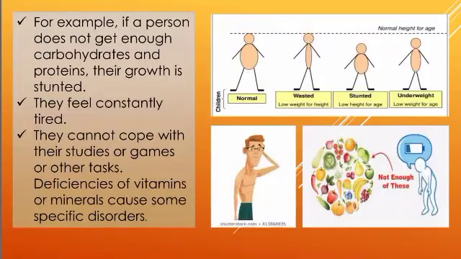For example, if a person does not get enough carbohydrates and proteins, then what is the result? The person's growth may be stunted. That means the person may not grow up to the height that is required. The growth may stop, and the person may feel constantly weak and tired, cannot cope with the required activities, or cannot focus on studies, games or any other task.